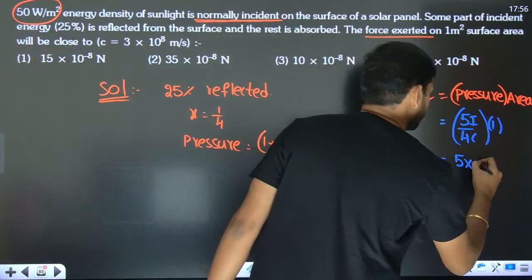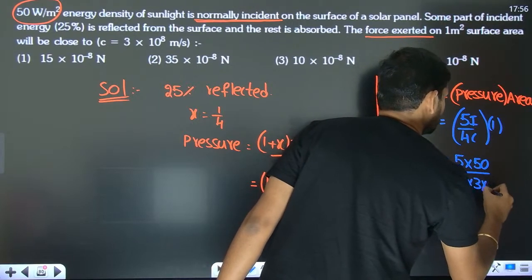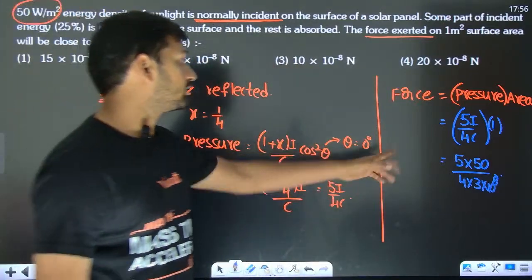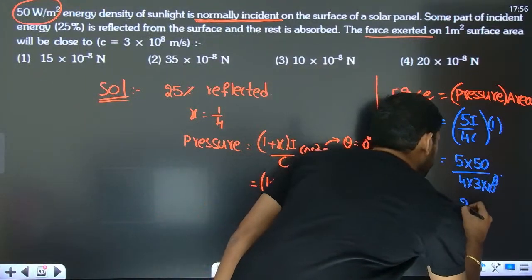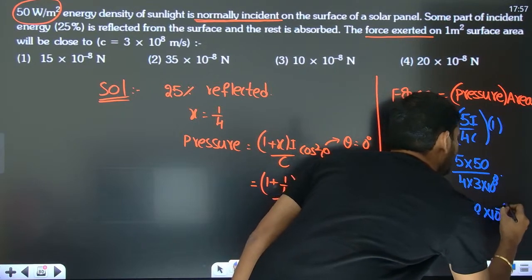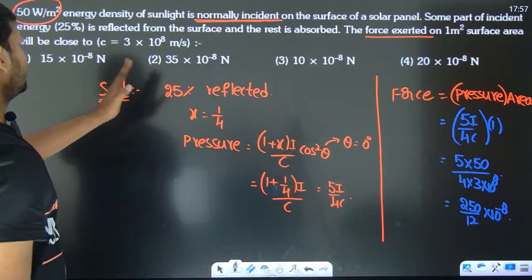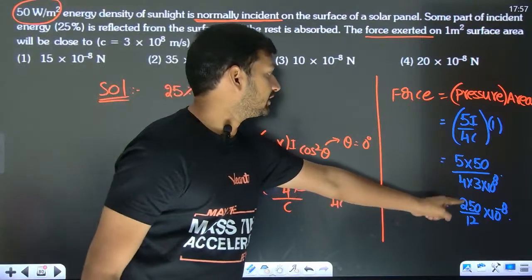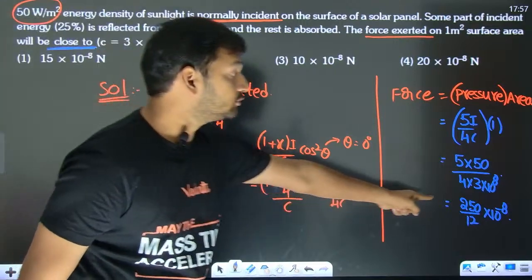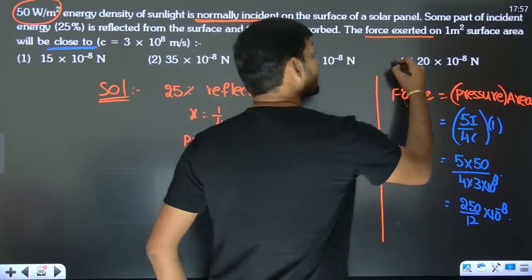I value given is 50. So 5 into 50 divided by 4 into 3 into 10 to the power 8, so you are going to have 250 by 12 into 10 to the power minus 8. Now you look at the options. They are asking you to go for the closest value. So 250 by 12 will be around 20. So what will be your answer? This.